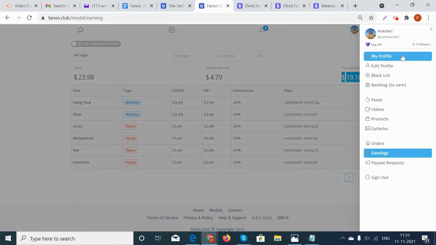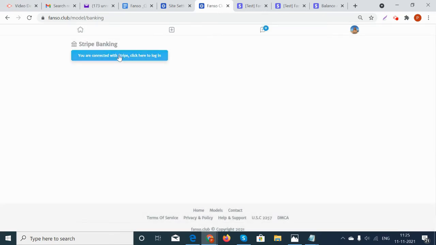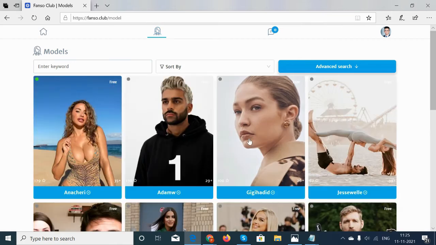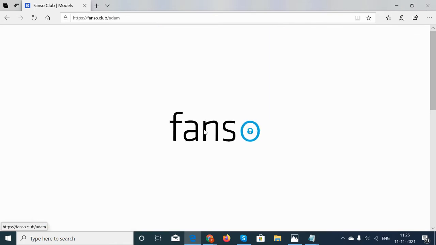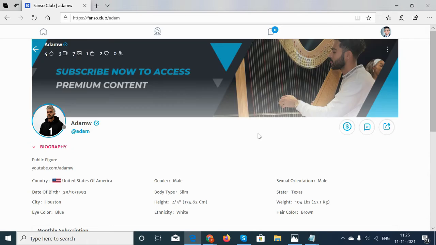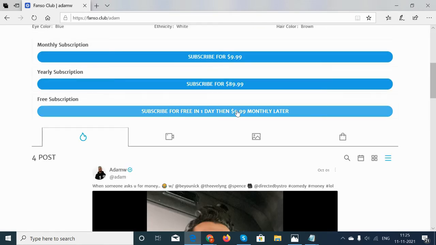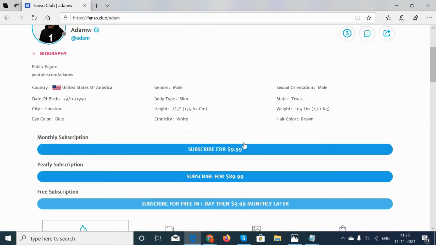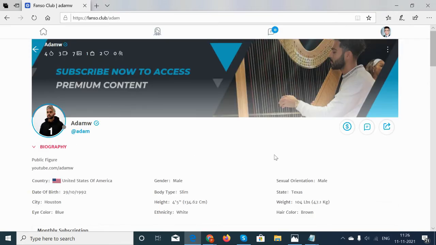there is Stripe Connect configured for the model's profile, that is banking to earn. So this model is connected with the Stripe account. So when the user is trying to pay a model by subscribing to a particular model, say he's going to pay $9.99 for a monthly plan, that $9.99 will be sent to the model via Stripe Connect.